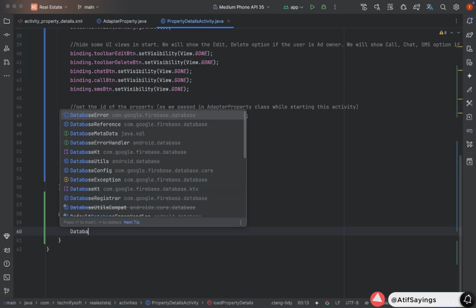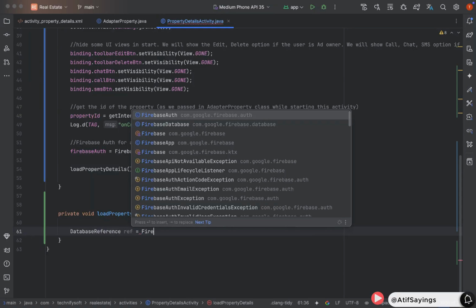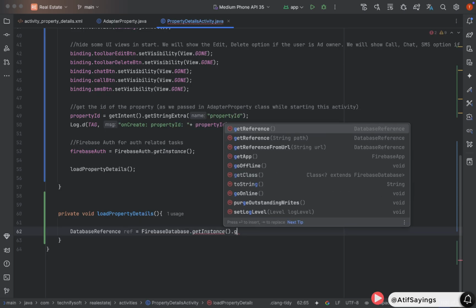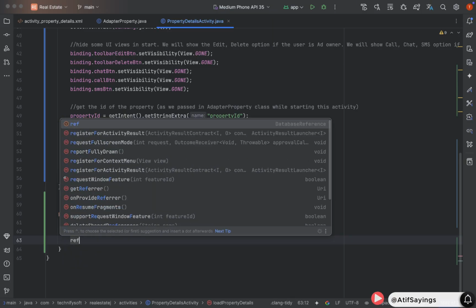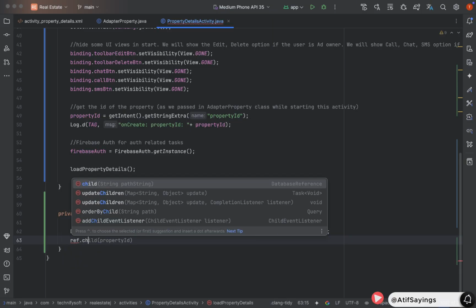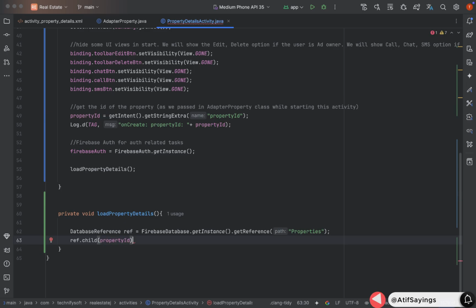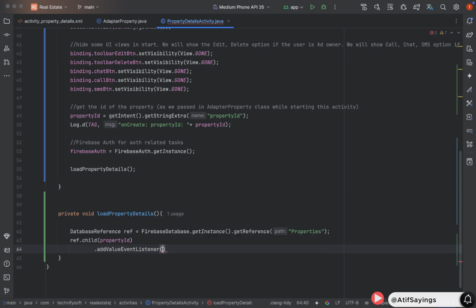Now we need to create an instance of the database reference. Name it as reference equal to FirebaseDatabase.getInstance().getReference. Pass the reference that is Properties. All properties are in this Properties reference. Since we need to get the details of a property instead of all properties, so we have passed the property ID using reference.child(propertyId).